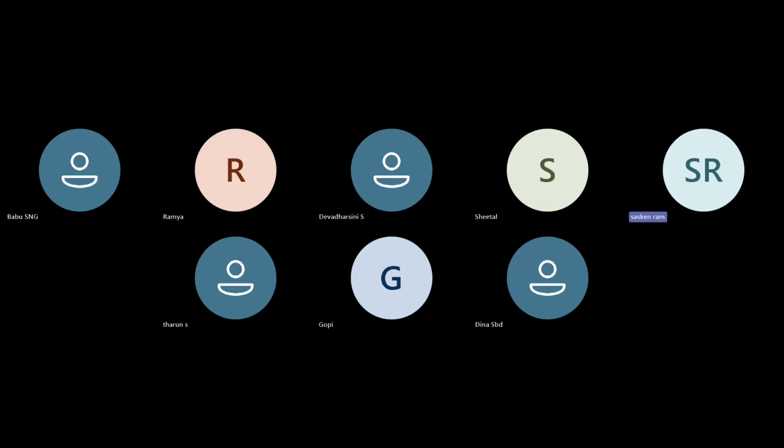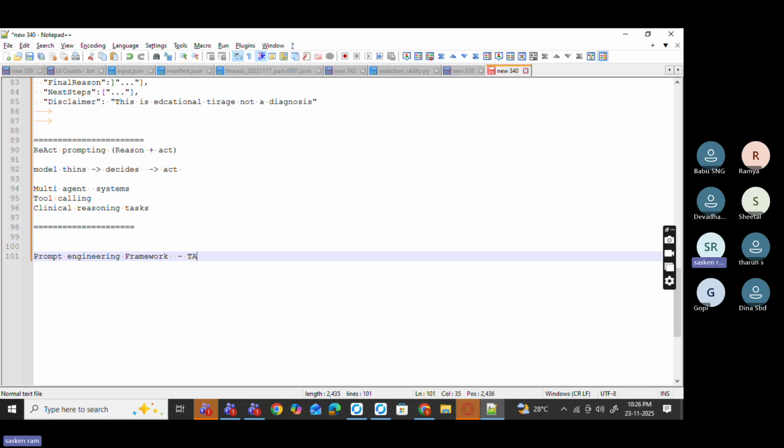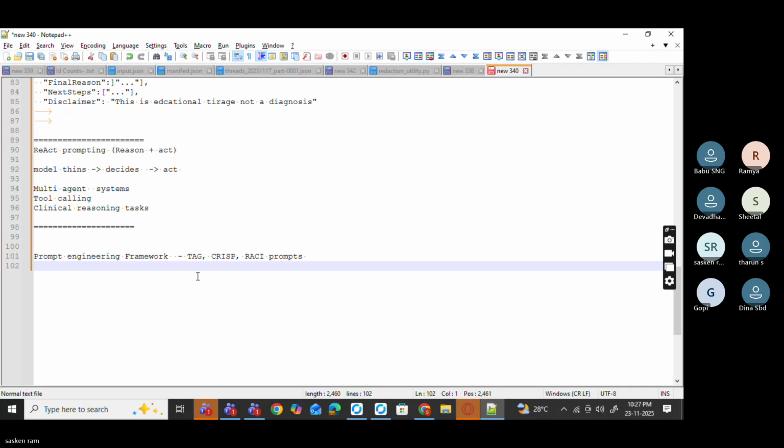You should be aware of it. There's something called TAG, and CRISP, and RASI prompts, and so on. Okay. So what are these frameworks all about? Anybody has any idea?